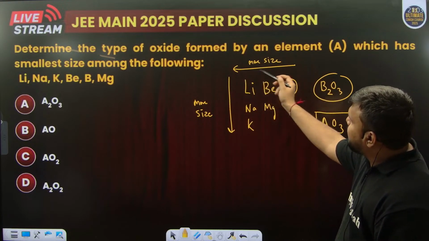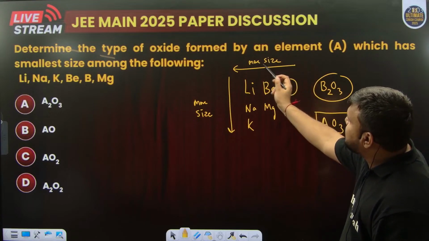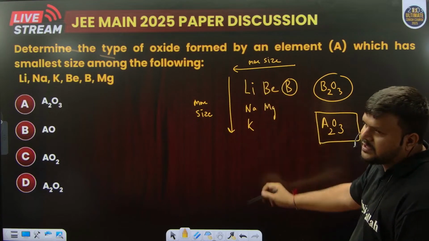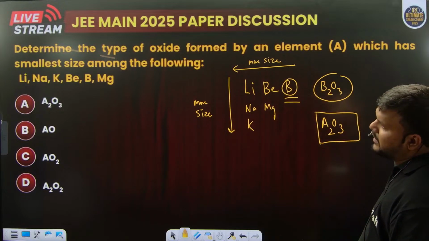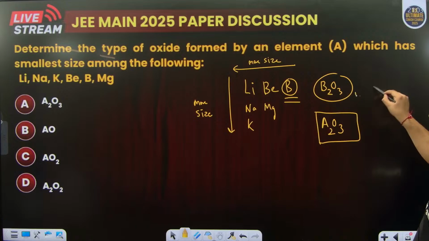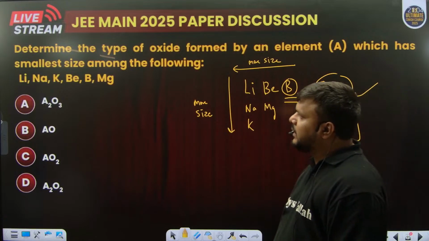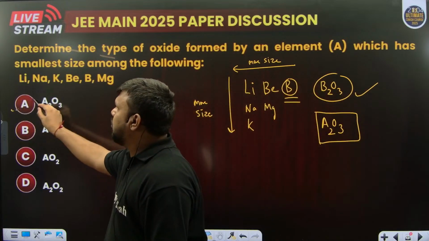So I have seen over here that size is more on the left side and more on the downside. So this boron will have the smallest size over here, and it forms the oxide B2O3, and definitely the type A2O3. Okay.